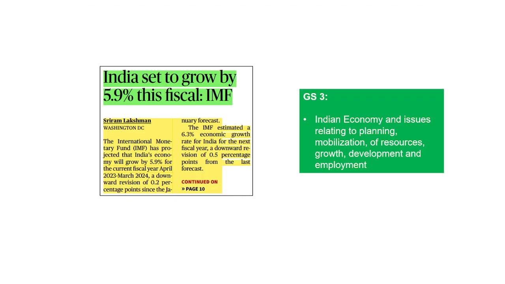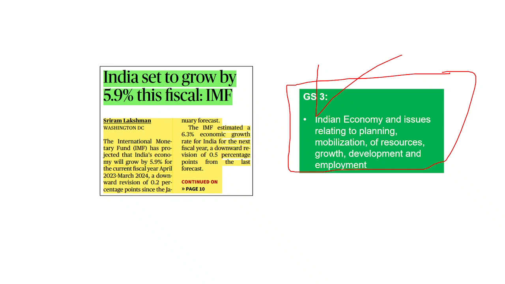Now, this particular newspaper article deals with the data figures presented by the IMF in its report called the World Economic Outlook, right? It says that India is set to grow by 5.9% this fiscal, and this kind of newspaper article becomes very important for GS paper 3, that is Indian economy and issues relating to planning, mobilization of resources, growth, development and employment. It can also be considered important for GS paper 2, as we have mentioned the IMF, which is an international organization. Important international organizations also form part of international relations. So it can be considered important for GS paper 2 as well.